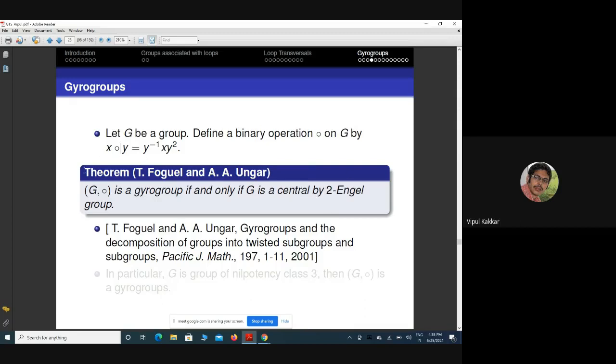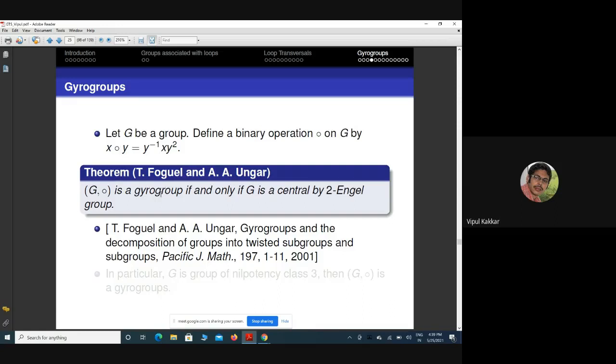So from now on, there is a group G, and there is another binary operation ∘, and if this condition is satisfied, G is central by two Engel group, then this is a gyro group.